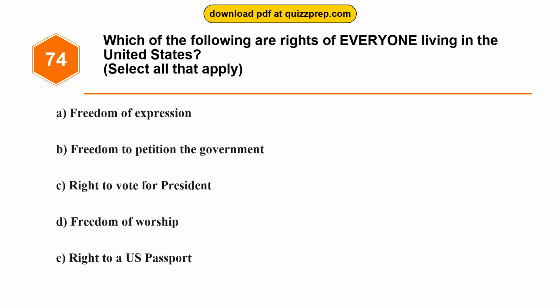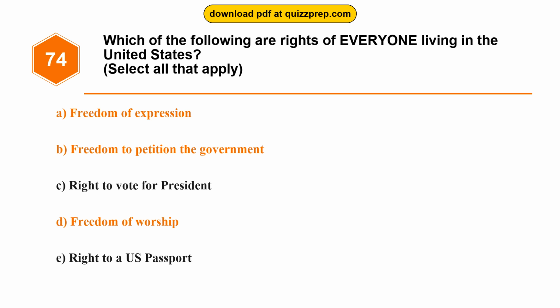Question 74. Which of the following are rights of everyone living in the United States? Option A, freedom of expression. Option B, freedom to petition the government. Option C, right to vote for president. Option D, freedom of worship. Option E, right to a U.S. passport. The correct answers are options A and B and D.